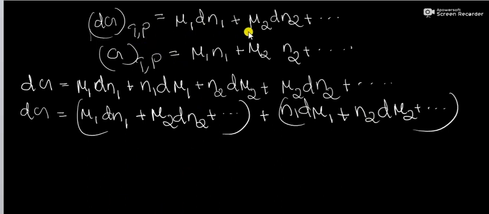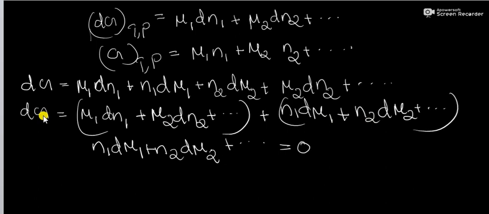Then according to this equation, for a system of definite composition at constant temperature and pressure, we can write dG is equal to mu1 dn1 plus mu2 dn2 plus etc. So here the first term in the bracket on the RHS of this equation will also represent dG, which means that the second term in the brackets of this equation must be 0.